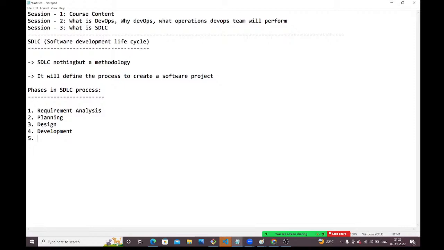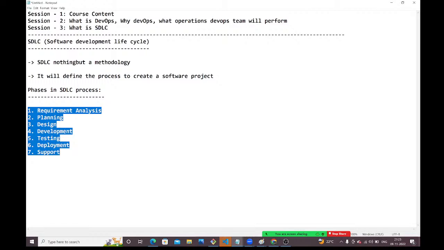Fifth phase is testing. Sixth phase is deployment. Seventh phase is support. So like this, we have several phases in SDLC. These are the SDLC phases, guys.